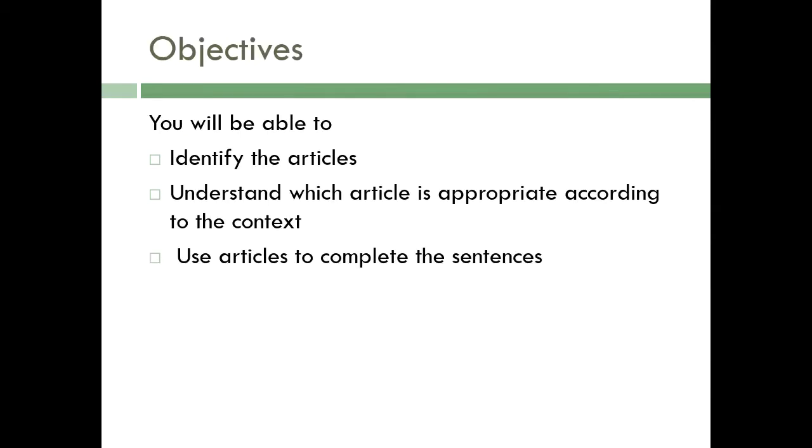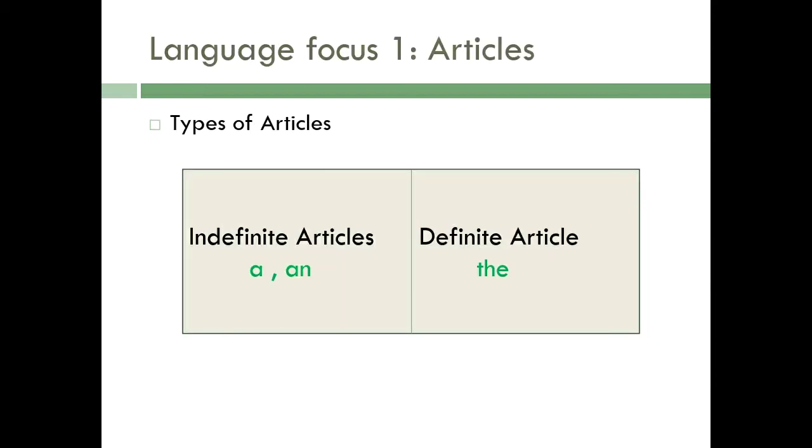Now first we will discuss the objectives. You will be able to identify the articles, understand which article is appropriate according to the context, and also use articles. There are two types of articles. First is the indefinite article and the other is the definite article.